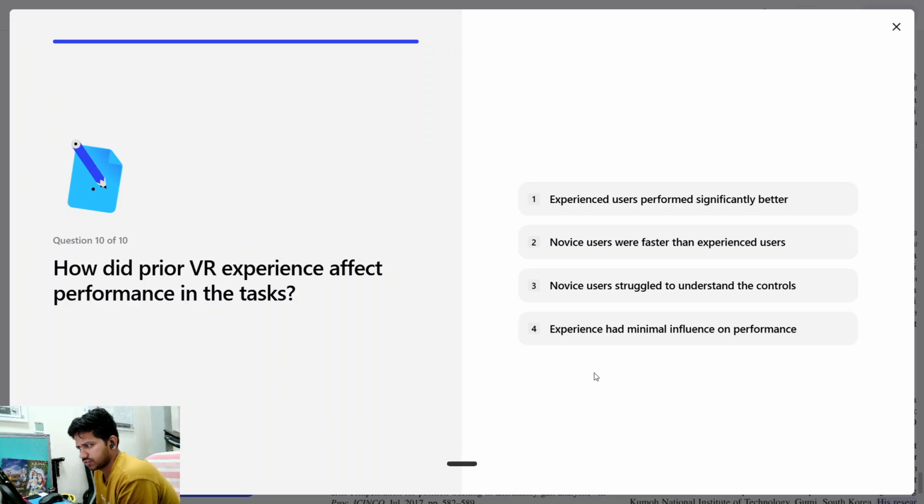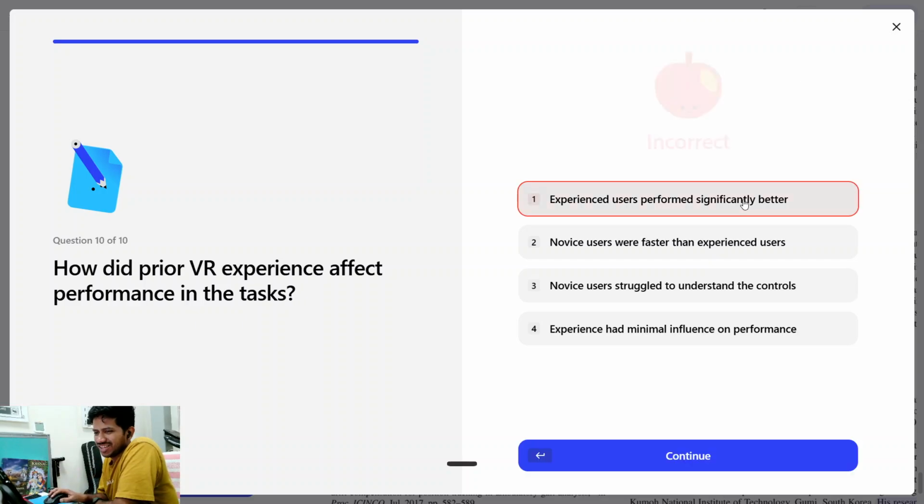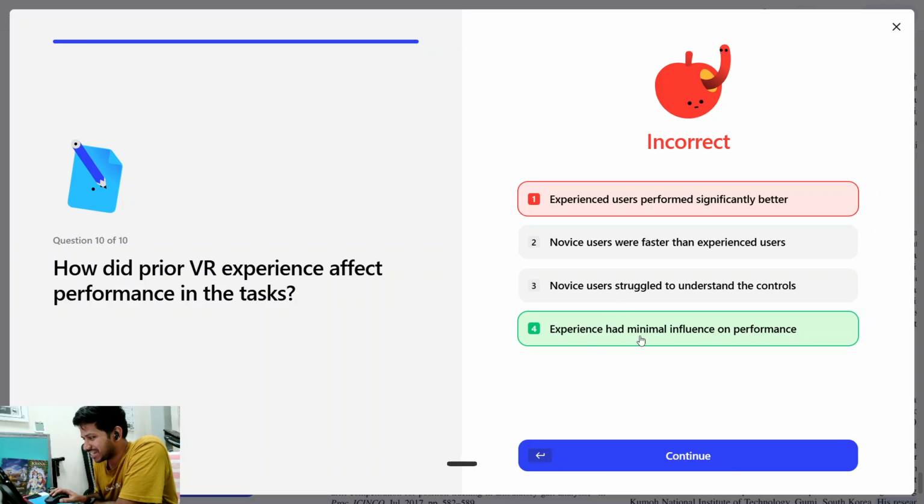So novice users were faster. Experienced users performed significantly better. How did prior VR experience affect performance in the task? Experience had minimal influence on performance. Novice users were faster than experienced users. Novice users struggle to understand the controls. No, it depends. Novice perform significantly better, first option. Let's see. Oh, incorrect. Experience had minimal influence on performance.